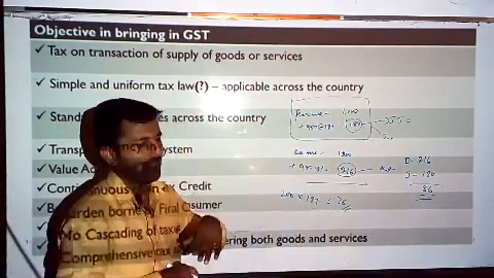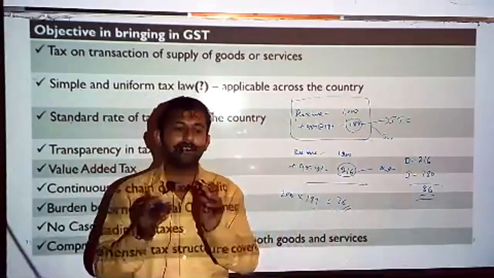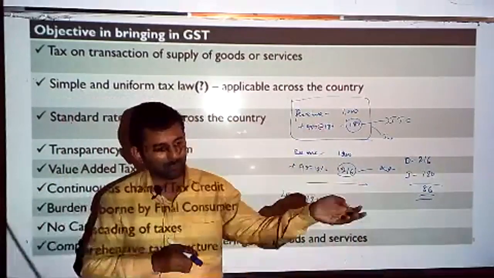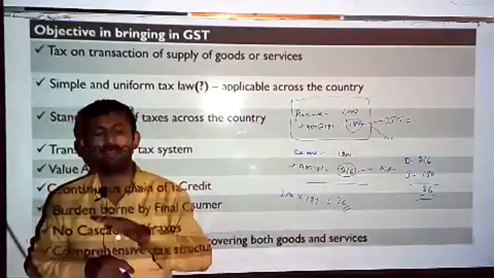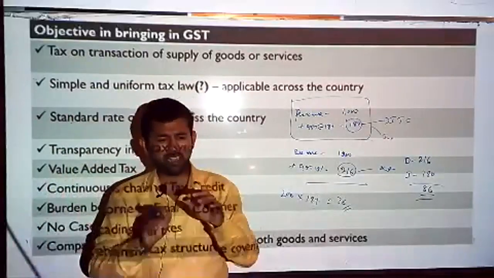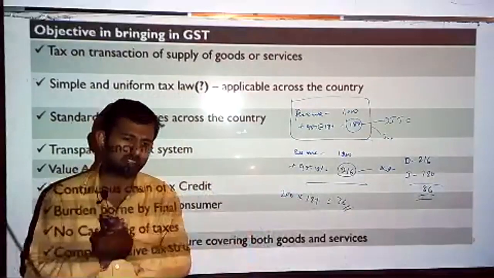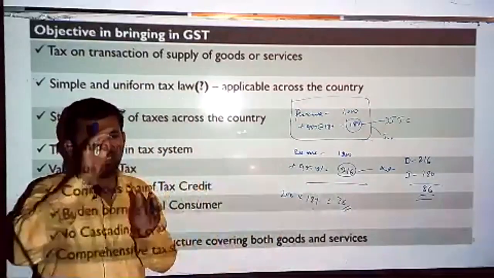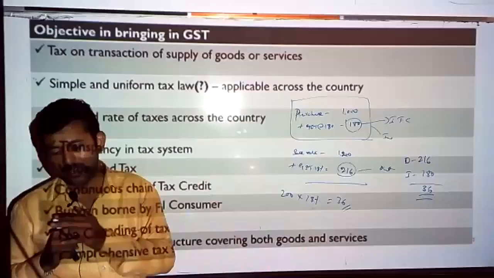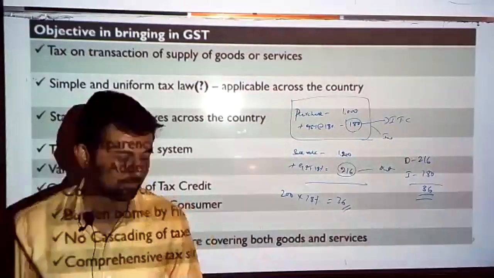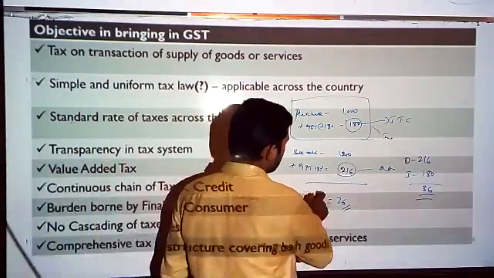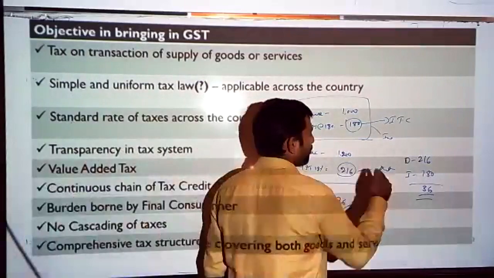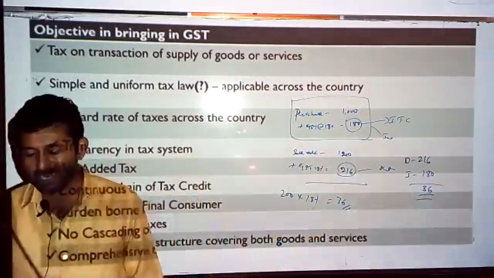This is why GST is also called VAT in most of the states, isn't it? Because India already had VAT earlier, that's why they didn't name it VAT, because people would get confused. VAT already exists, and naming it VAT again would create confusion. That's why they changed the name to goods and services tax. Now this GST is also nothing but a value added tax. Whenever you make an addition to the value, that time only GST will be applied. Even if you don't make a value addition, you have to charge a GST, but the outflow will be nil. Cash outflow will be nil.